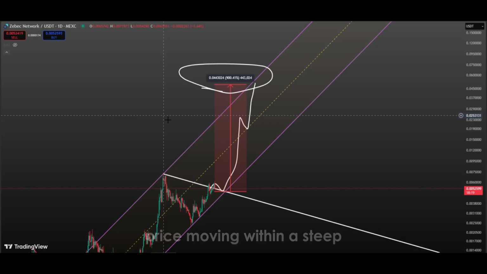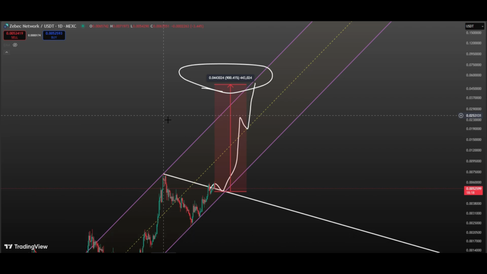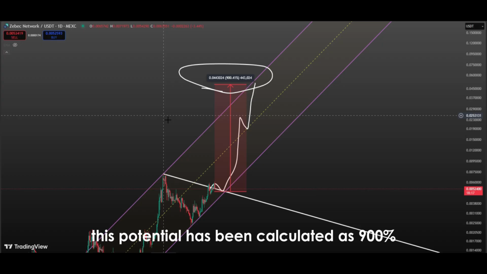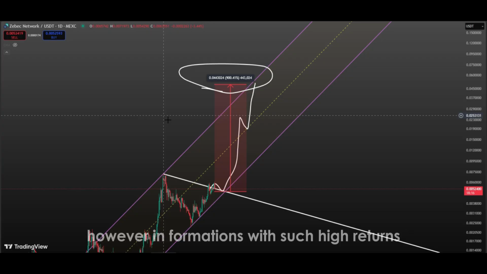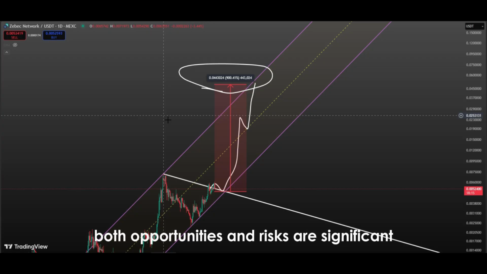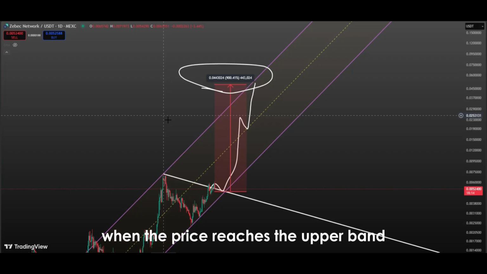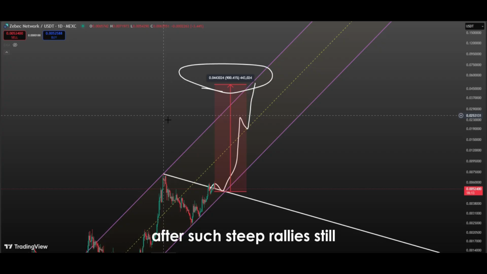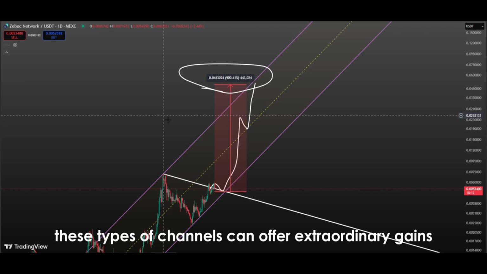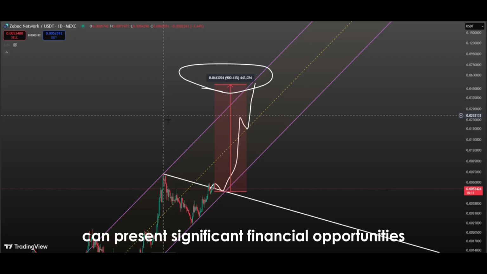In conclusion, a price moving within a steep ascending channel can offer massive potential when it reaches the upper band. In the current scenario, this potential has been calculated as 900%, making it an extremely attractive target for investors. However, in formations with such high returns, both opportunities and risks are significant. Taking profits and protecting capital when the price reaches the upper band would be a wise move, as markets often make short-term corrections after such steep rallies. Still, as long as the trend remains intact, these types of channels can offer extraordinary gains to investors and, when approached with the right strategy, can present significant financial opportunities.